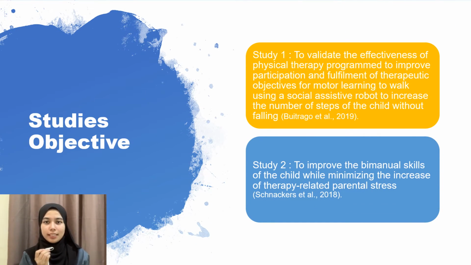The objective for the study by Butrego et al. is to validate the effectiveness of a physical therapy program to improve participation and fulfillment of therapeutic objectives for motor learning, using a social assistive robot to increase the child's number of steps without falling, while the objective of the study by Schnecker et al. is to improve the bimanual skill of the child while minimizing the increase of therapy-related parental stress. From these objectives, we can see that the outcome from this study will be different, as the first study just measured the number of steps without falling, while the other study measured the bimanual skill of the child, which covered the overall motor learning, not just walking alone.